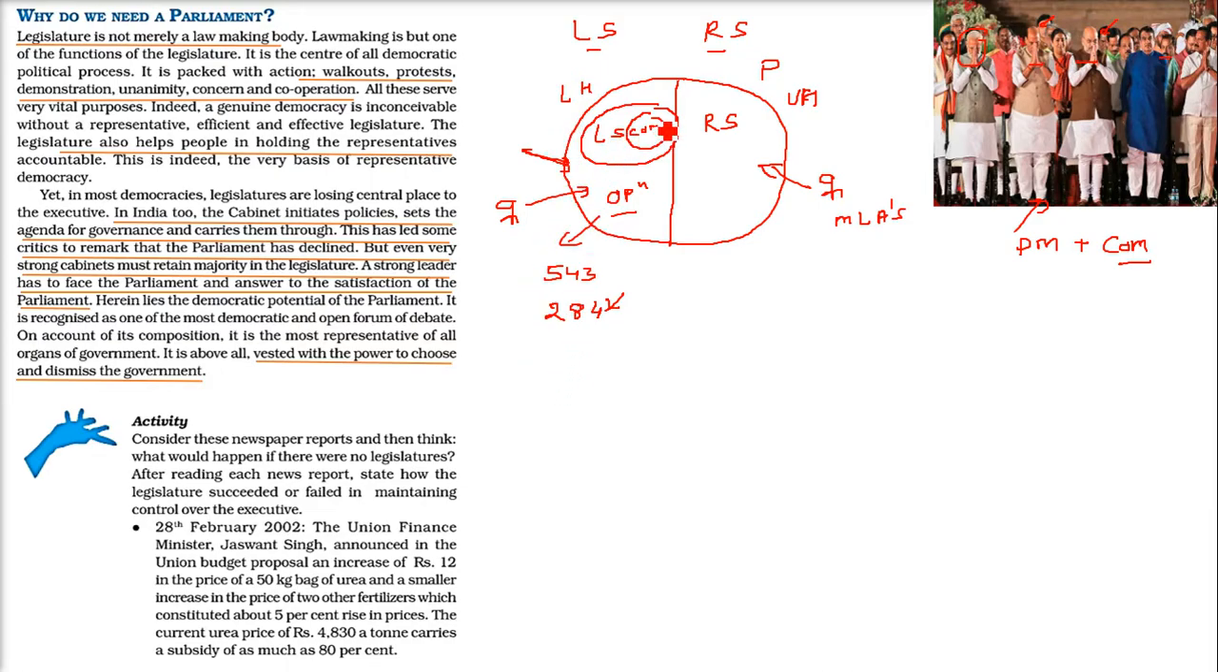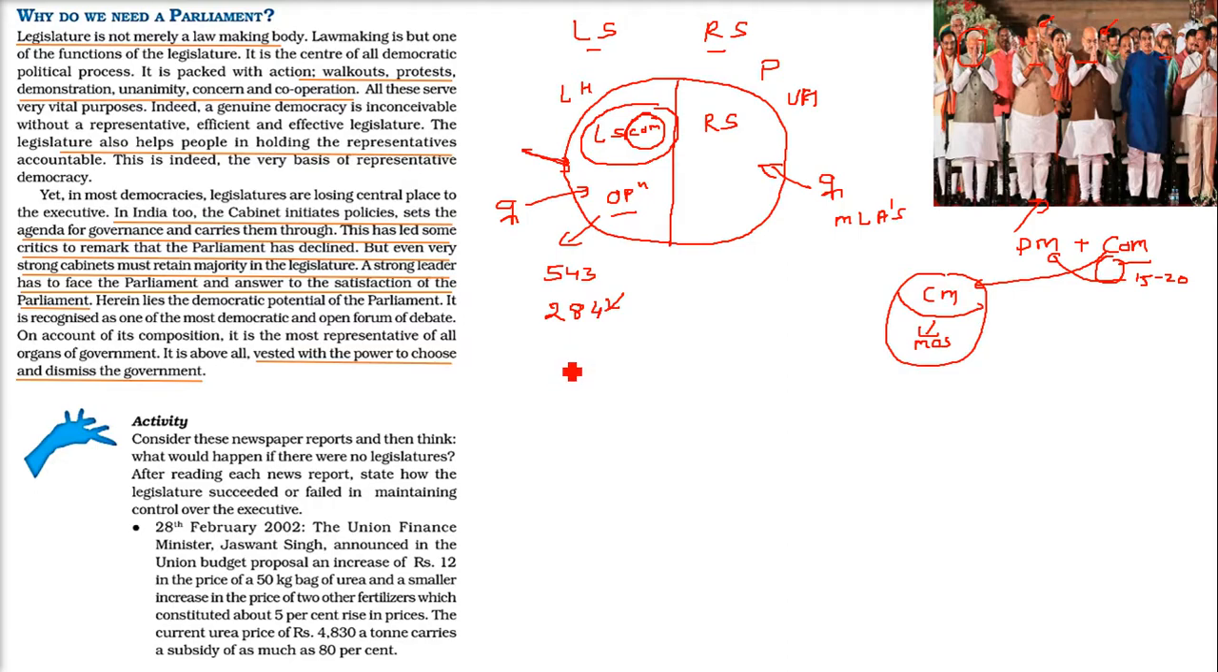So we have this Council of Ministers, and this Council of Ministers is again divided into the cabinet ministers and other ministers like the Ministers of State, etc. Basically, Council of Ministers means all the ministers, and the special ministers, say 15 to 20 ministers, are in the Prime Minister's cabinet. So what happens in India? The cabinet, which are the special ministers with very heavy portfolios, initiates the policies. They set the agenda for the government and they carry it through.